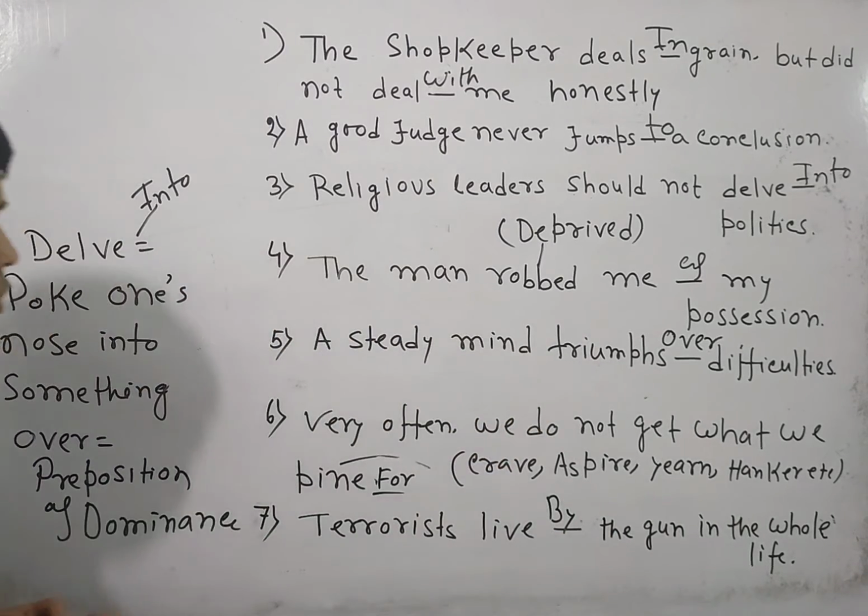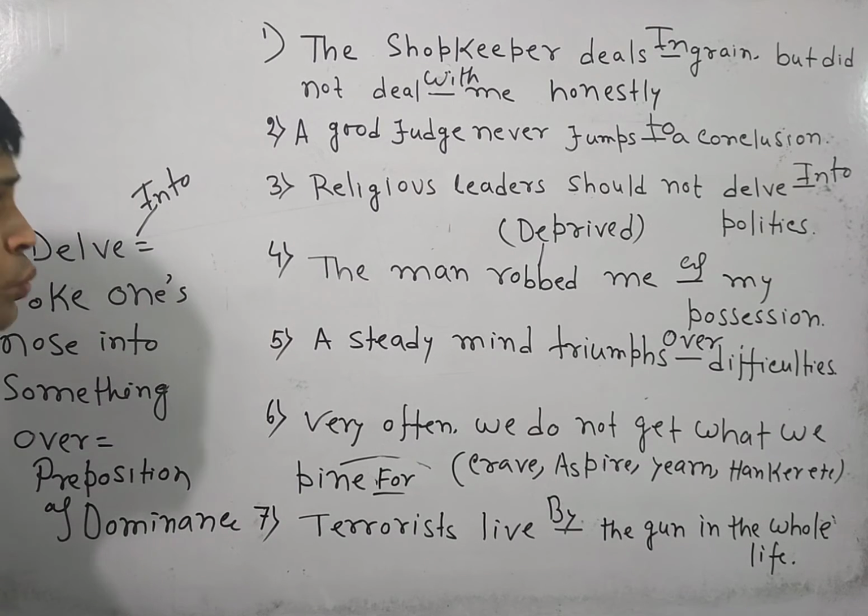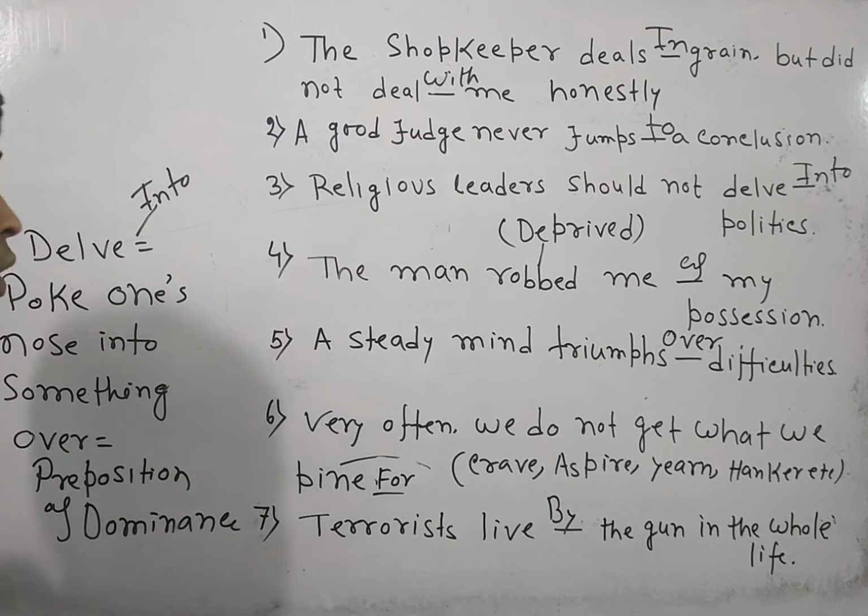Now if I look over the overall structure of the class, you will find that the first question goes for in, with, as per sentence construction. The second one goes for to, because jumps to means take some quick decision. A judge should not act like this, because you all know that haste makes waste.